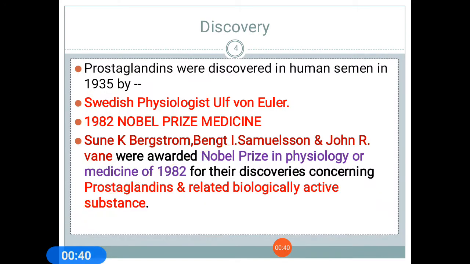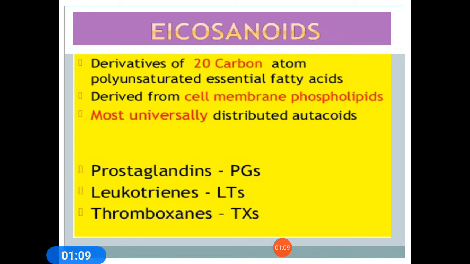First, the discovery of prostaglandin. Prostaglandins were discovered in human semen in 1935 by a Swedish physiologist, Ulf von Euler. Sune K. Bergström and Bengt Samuelsson, along with John R. Vane, were awarded the Nobel Prize in Physiology and Medicine of 1982 for their discoveries concerning prostaglandins and related biologically active substances.